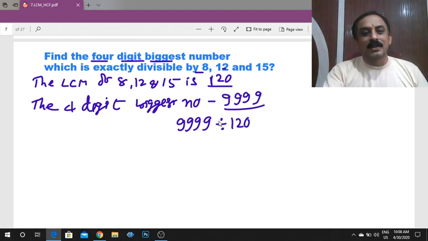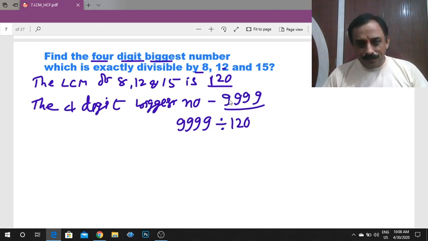But 9,999 is not divisible by 120. So why? Our traditional division: 9,999, is it divisible by 120 or not?